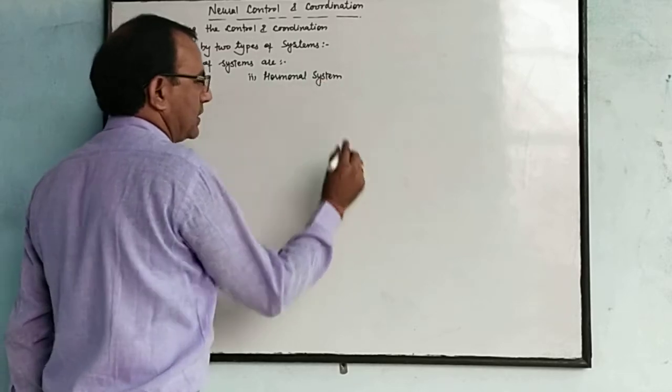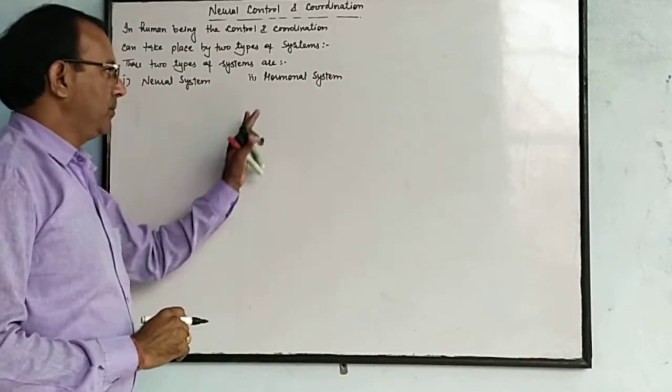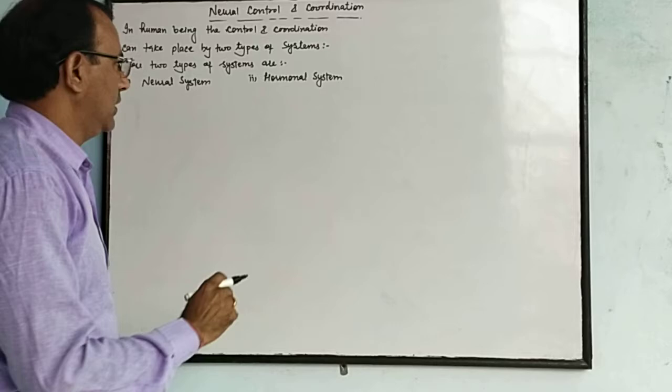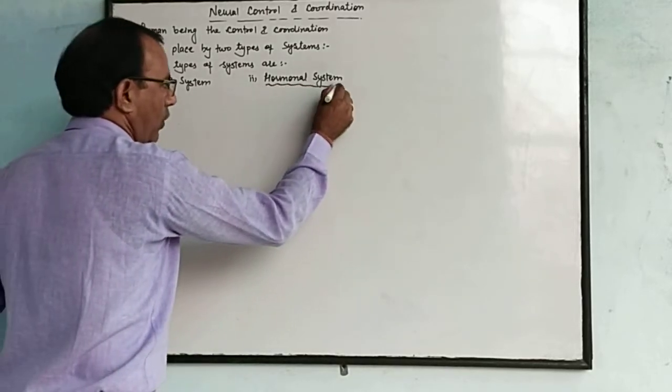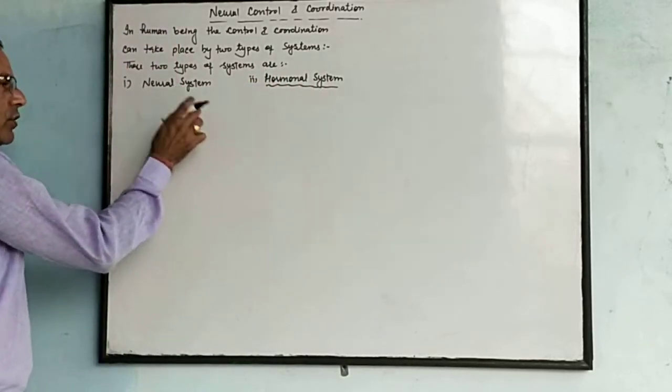The hormones are secreted by endocrine glands. We will discuss this system in the next chapter on chemical coordination, but in this chapter we will discuss